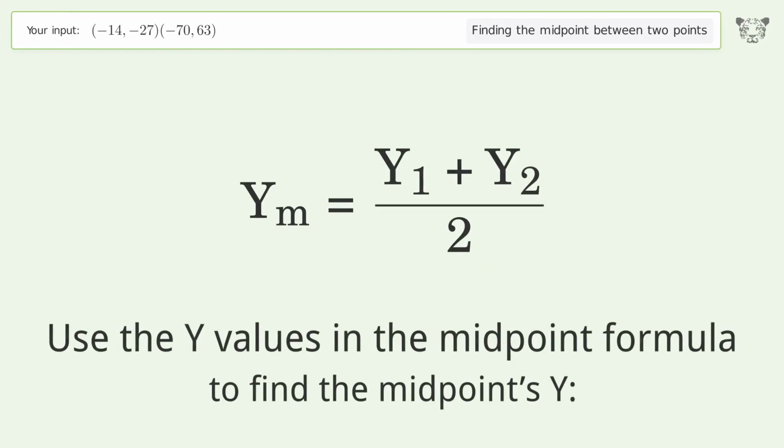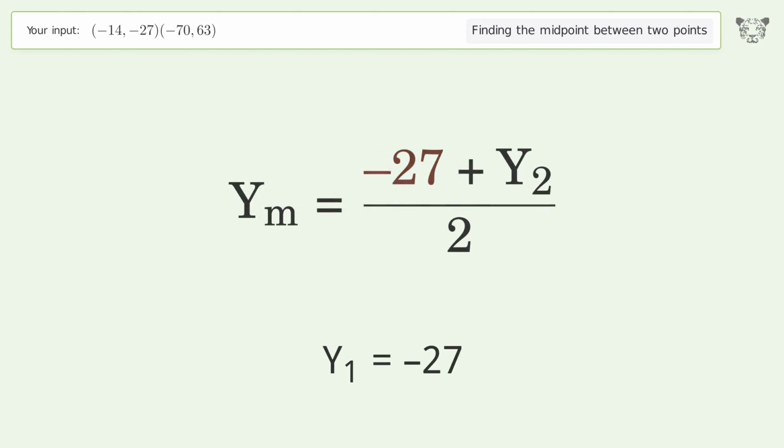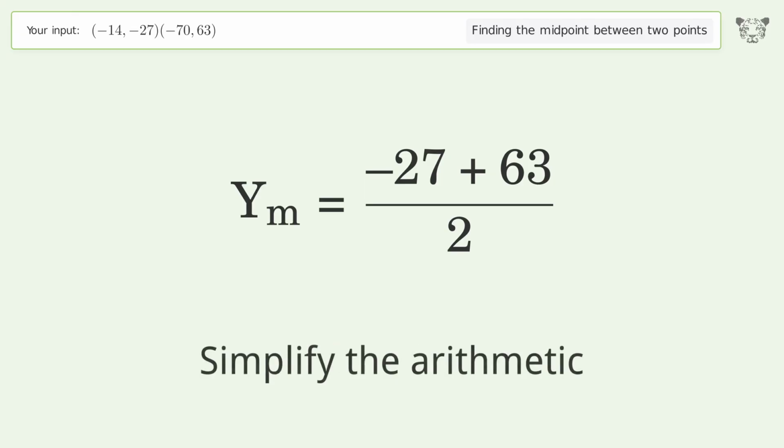Use the y values in the midpoint formula to find the midpoints y. y1 equals -27. y2 equals 63. Simplify the arithmetic.